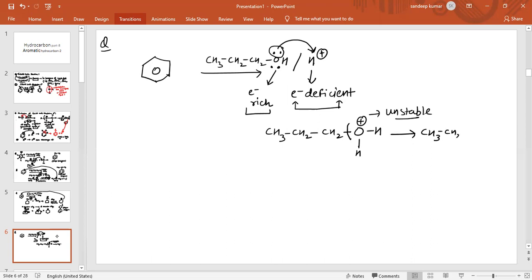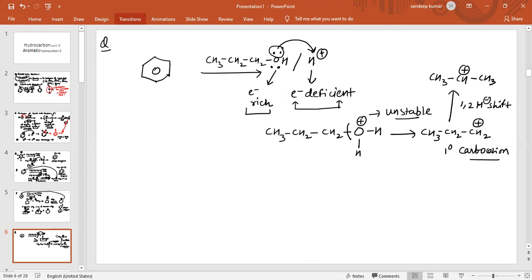This carbocation generated is CH3CH2CH2+. Now this is a 1 degree carbocation. So what happens? Again, this 1 degree carbocation can rearrange. It will rearrange by a 1,2 hydride shift, and this will convert into CH3CH+CH3.